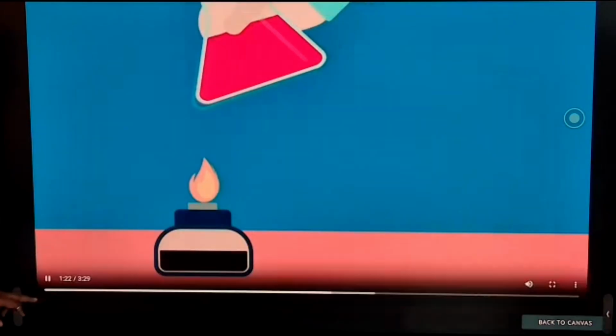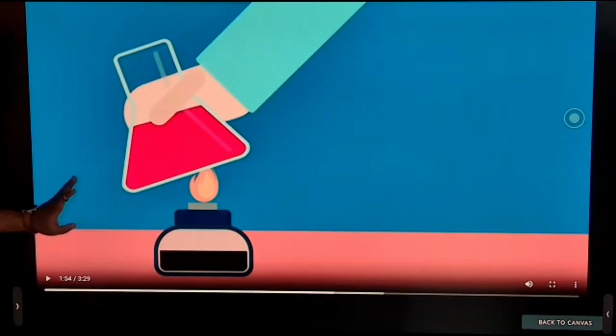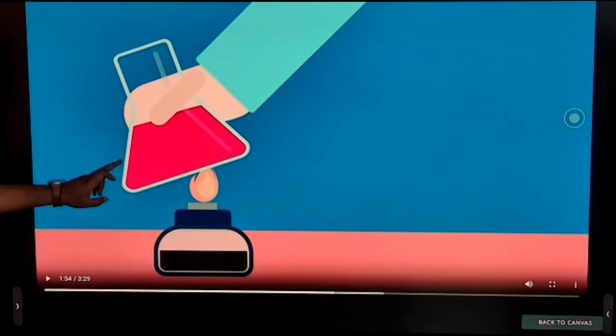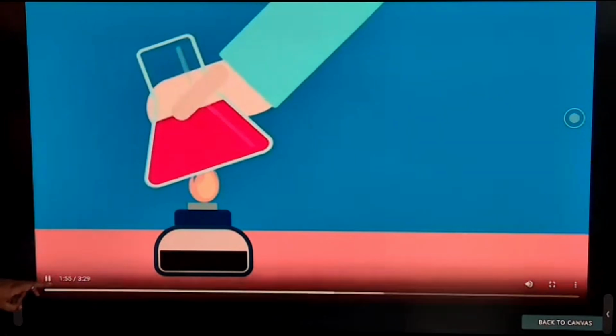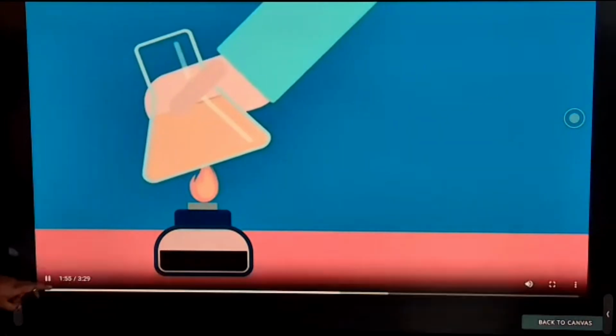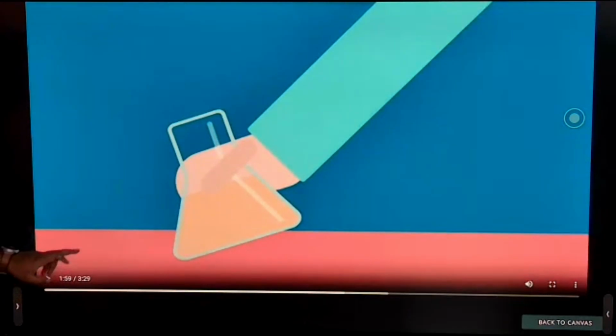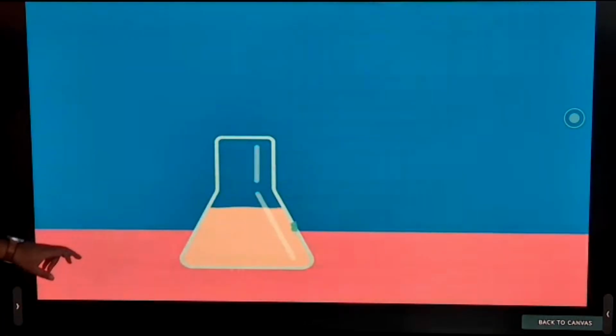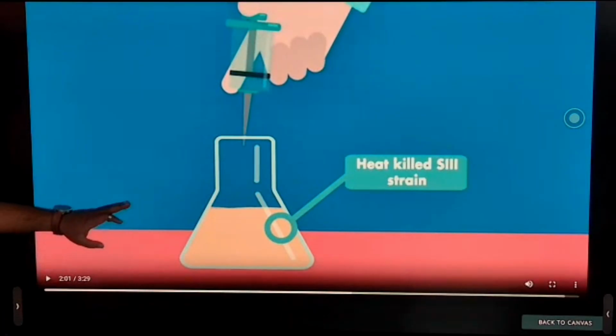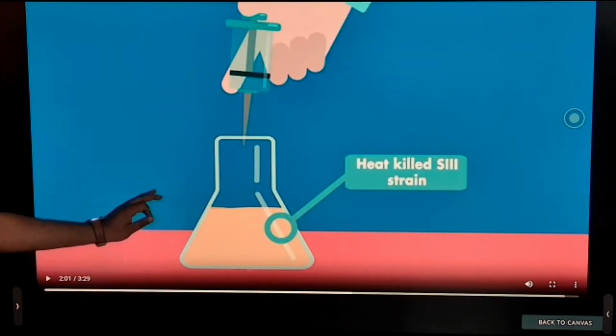Sorted, mice died. Now, what we are doing? This is our S strain, and we are heating it. So now all the proteins which can cause disease, they died. Okay, so this is your heat killed S strain. All the disease causing proteins we have destroyed.